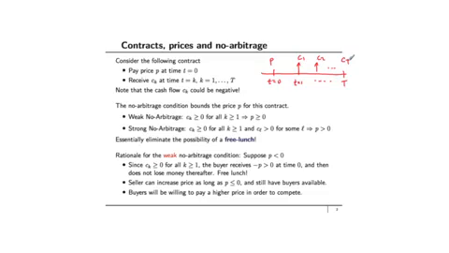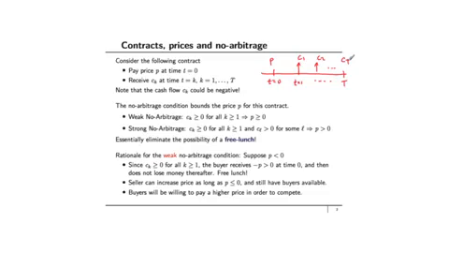Let's first consider weak no arbitrage. What this condition says is, suppose there is a contract such that the cash flows associated with this contract are non-negative for all times k greater than or equal to 1. C1, C2, C3, and so on up through C_T are all greater than or equal to 0. If there is such a contract, then the price for this contract must be greater than or equal to 0.